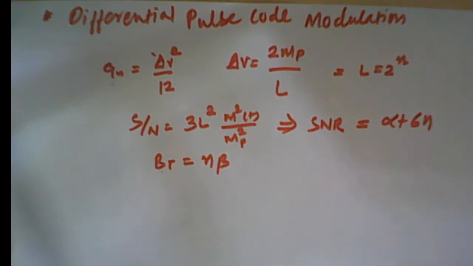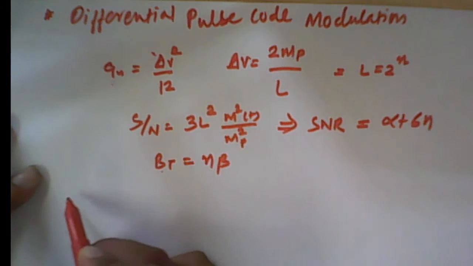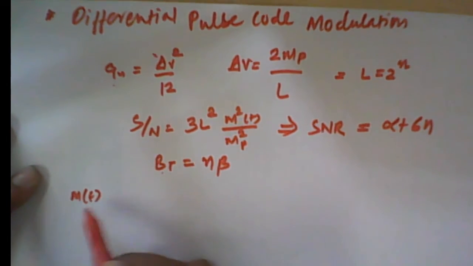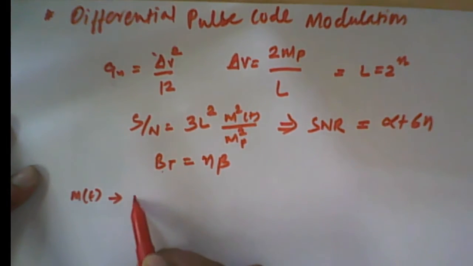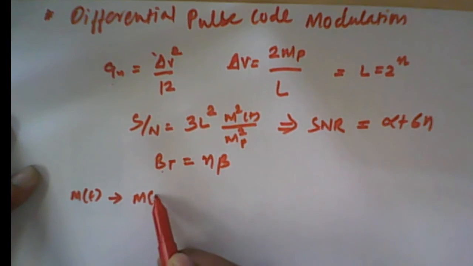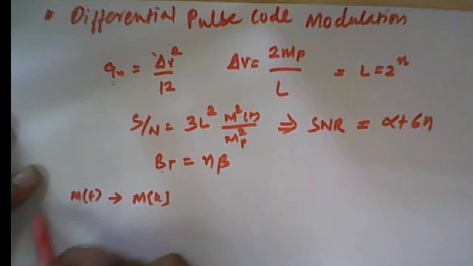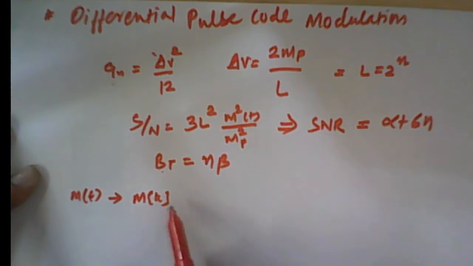Let us take a signal m(t), so its sampled version is m[k]. We are taking a sample at the kth instant, so it will be m[k]. So m[k] is the kth instant of our signal m(t), and instead of sending this m[k], we are transmitting the difference, that is d[k].